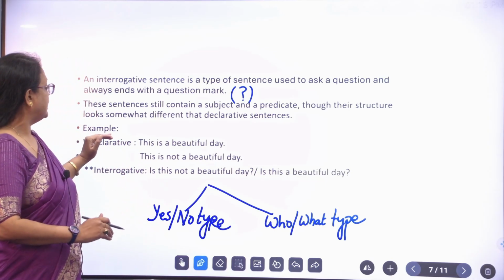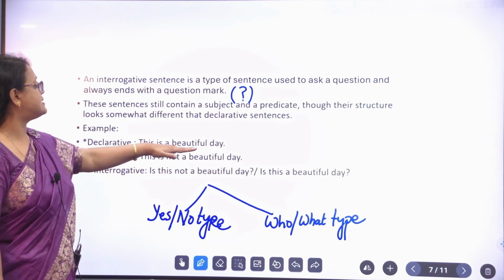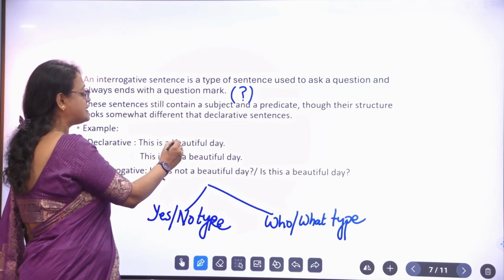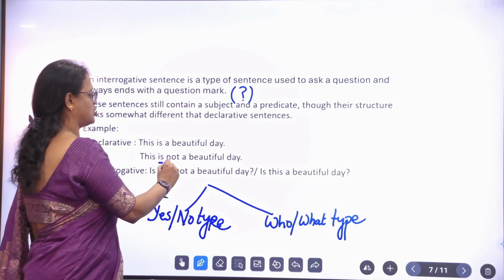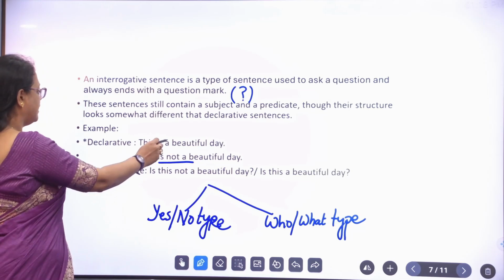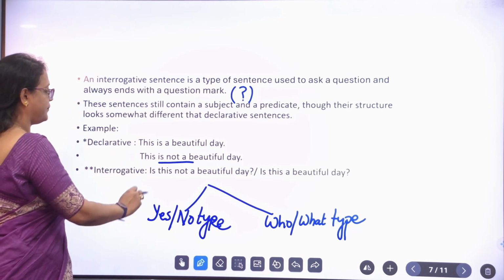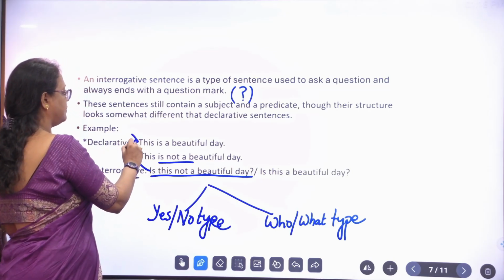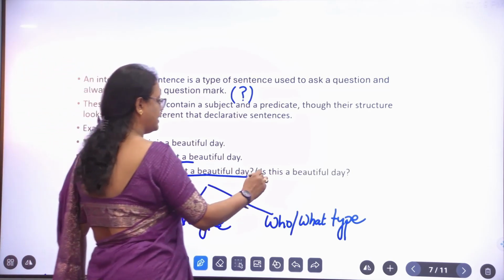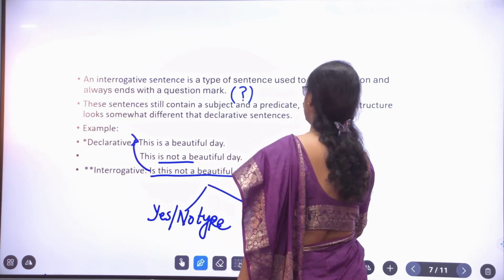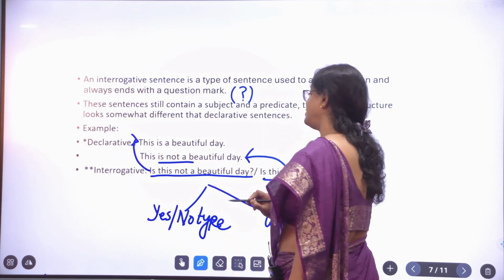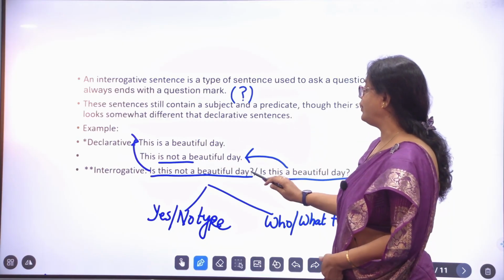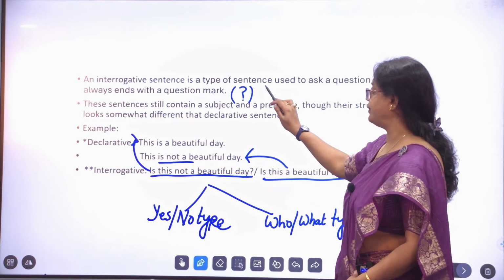So, consider this example, this is a beautiful day. Exactly the negative will be, this is not a beautiful day. And if we say it in an interrogative way, is this not a beautiful day? The answer is, this is a beautiful day. And is this a beautiful day? The answer may be, this is not a beautiful day. So, this is how we write an interrogative sentence.